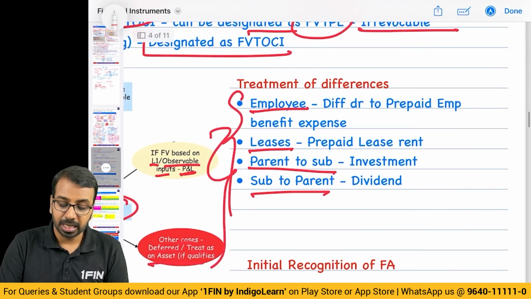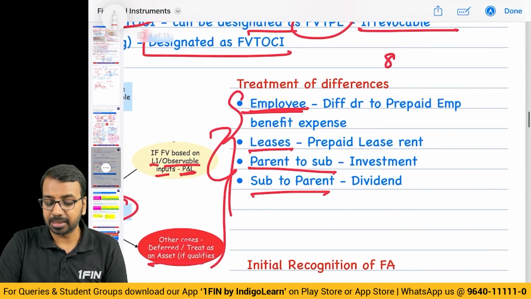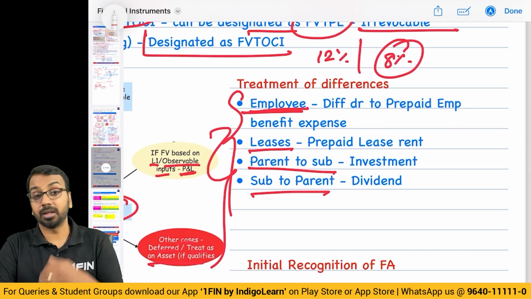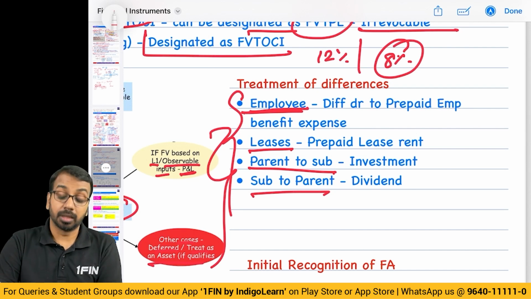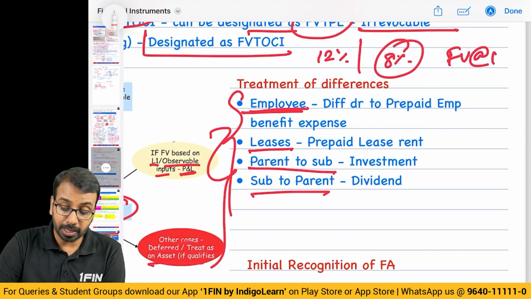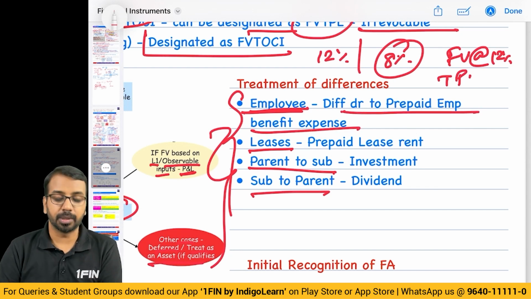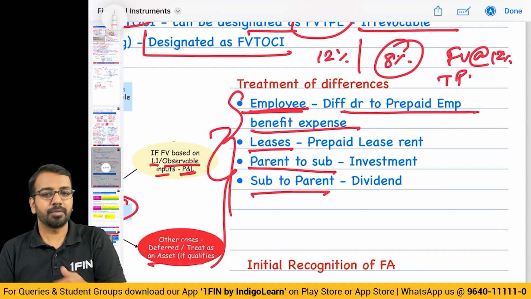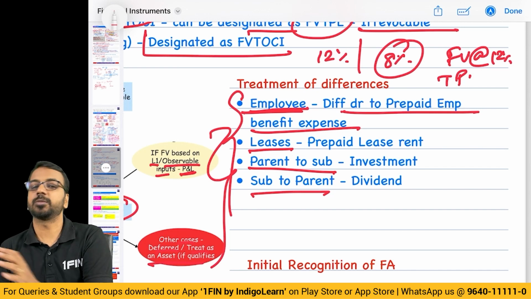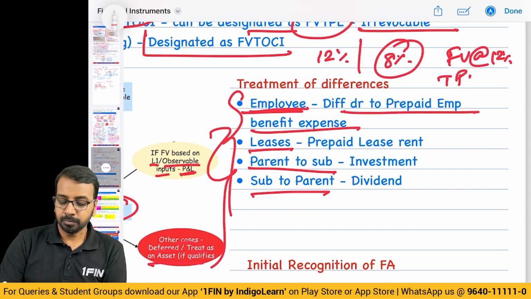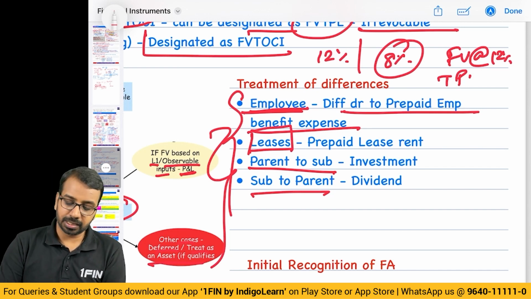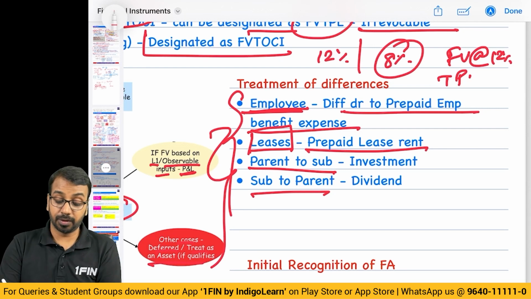What happens is, if you have given to an employee at, let us say, 8% and the market rate is 12%, you have given at a lower rate, then the difference between fair value at 12% and the transaction price will be debited to prepaid employee benefit expense, and over the service of the employee, you will expense it out.